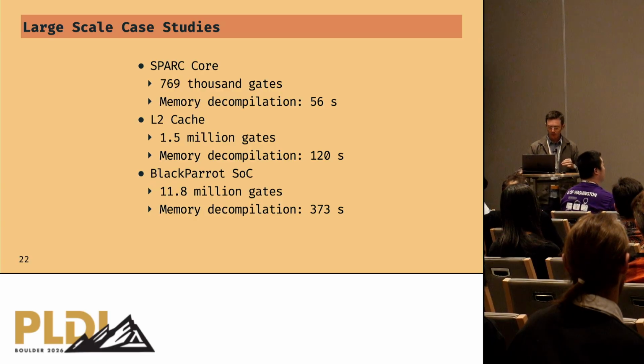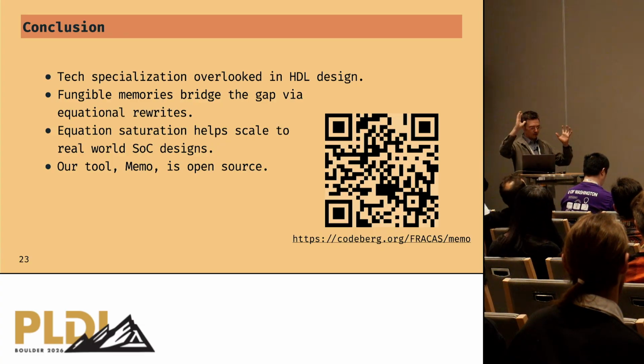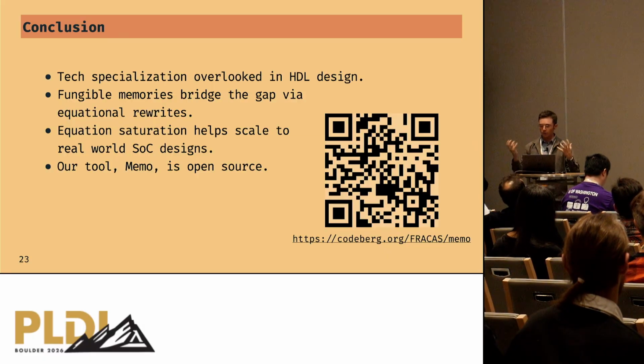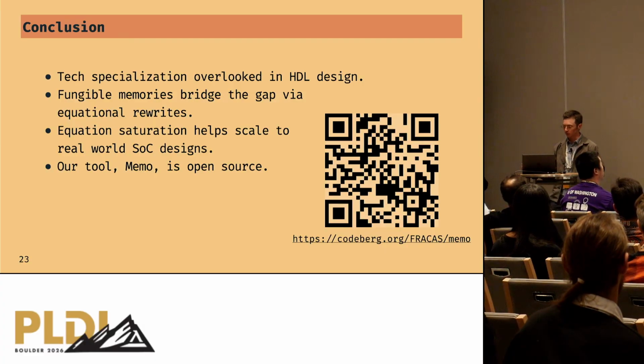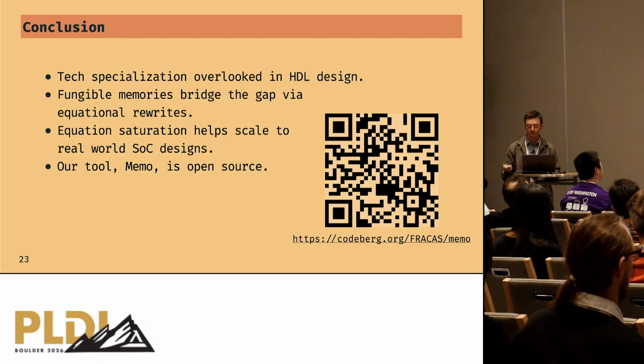Okay. And so to wrap things up, as a broader takeaway, I think in hardware description language design, technology specialization is perhaps a bit overlooked. I think there are indeed some useful abstractions that we can pull out to improve the development process in this way.